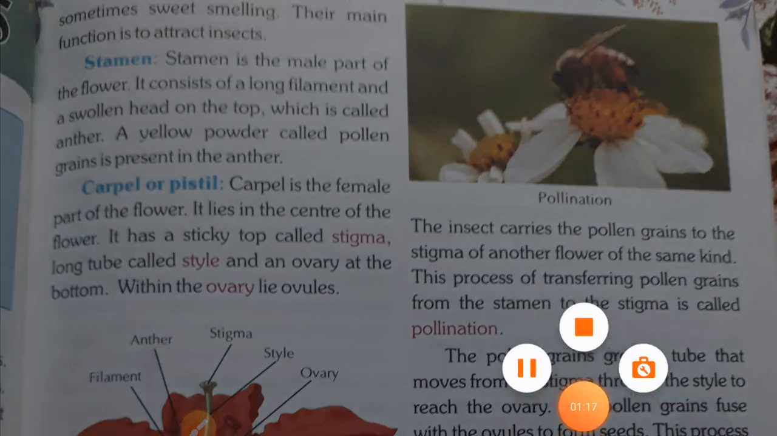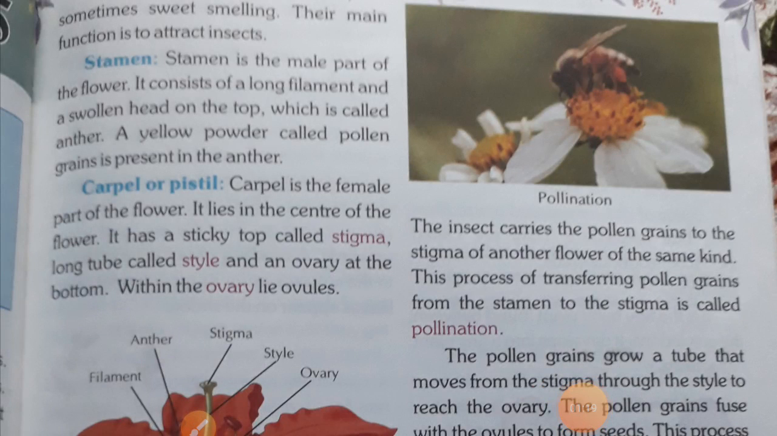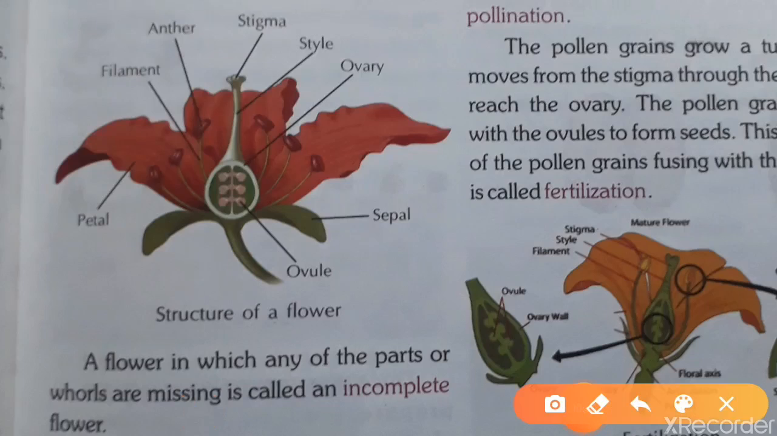Now next, stamen is the male part of the flower. It consists of a long filament and has a swollen head on the top, which is called anther. A yellow powder called pollen grain is present in the anther. Now next, carpel or pistil. Carpel is the female part of the flower. It lies in the center of the flower. It has a sticky top called stigma, a long tube called style, and an ovary at the bottom. Within the ovary lies the ovule. See here in this diagram, ovule is present inside the ovary.